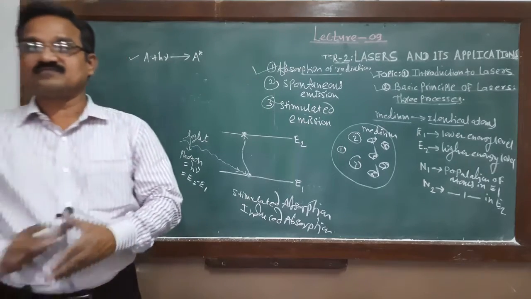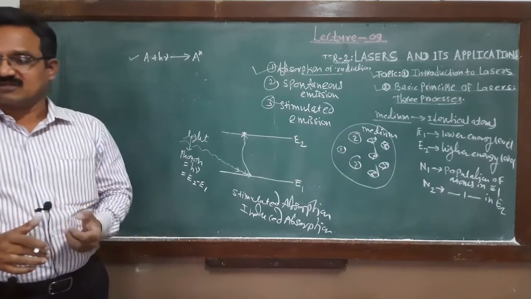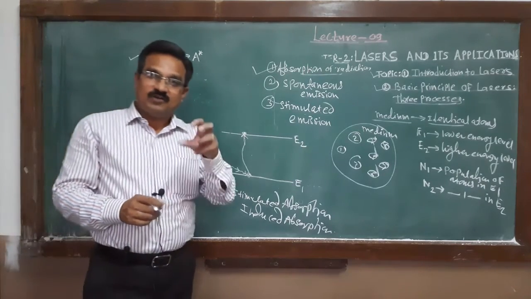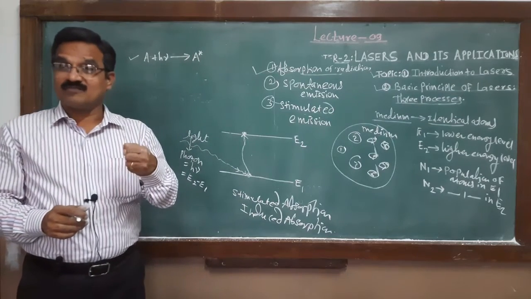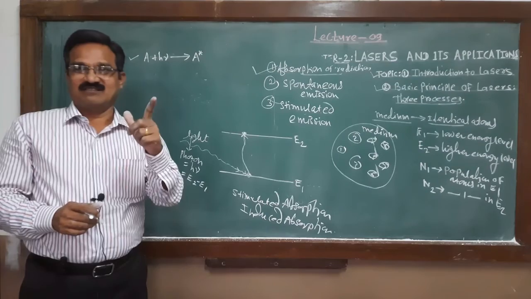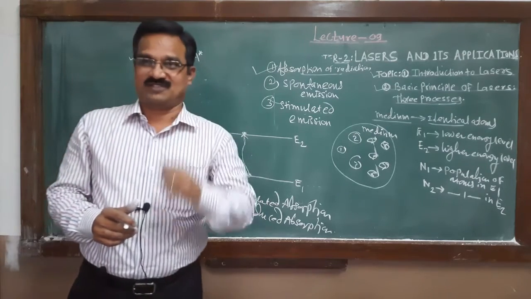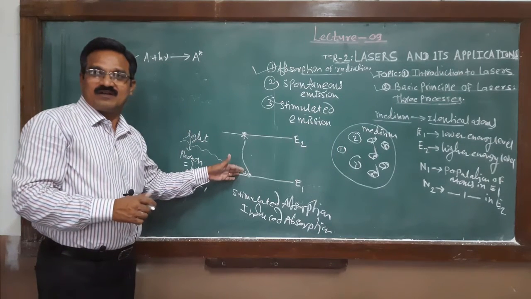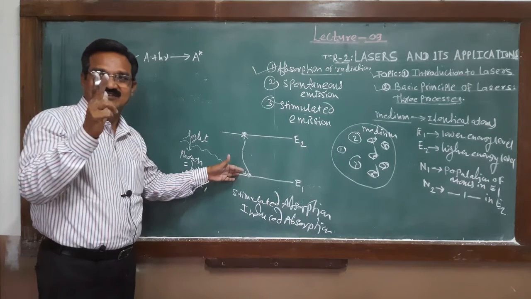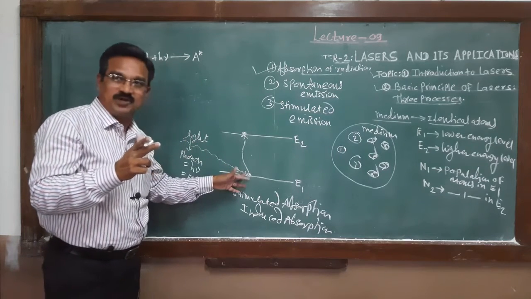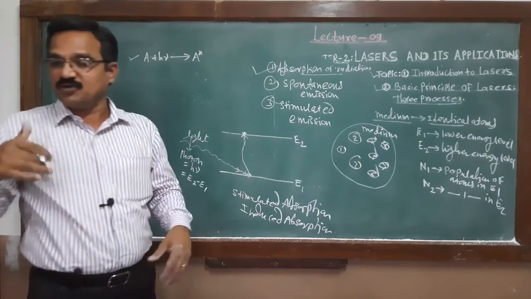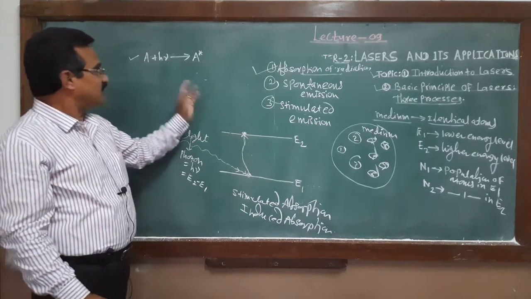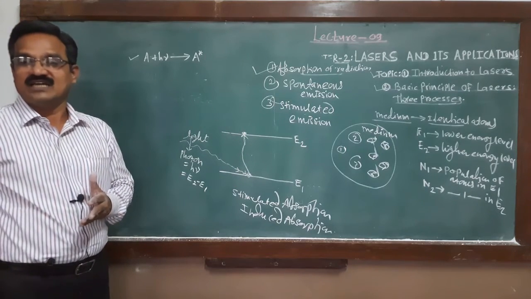After considering this, this is absorption. But the number of atoms per unit volume that are absorbed per second, that we call the rate of absorption. How many atoms are absorbed per unit second? That is, how many photons are absorbed per unit second. That per second count, we call the rate of absorption.